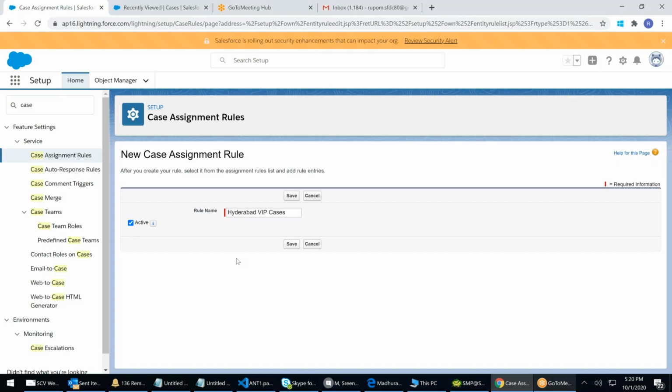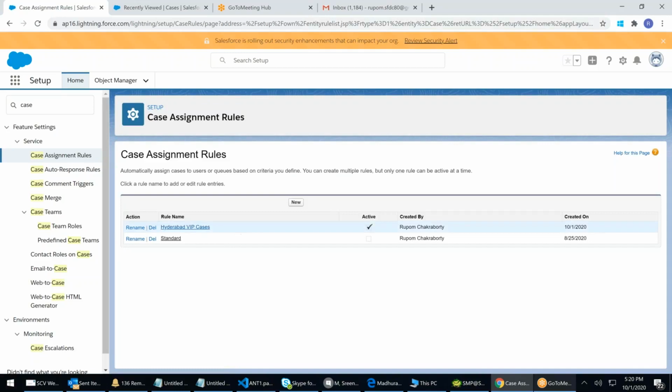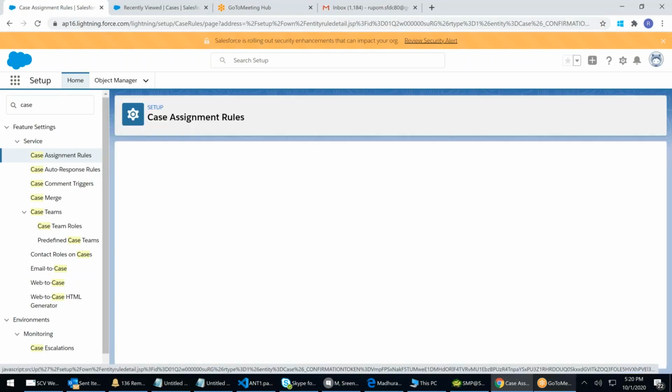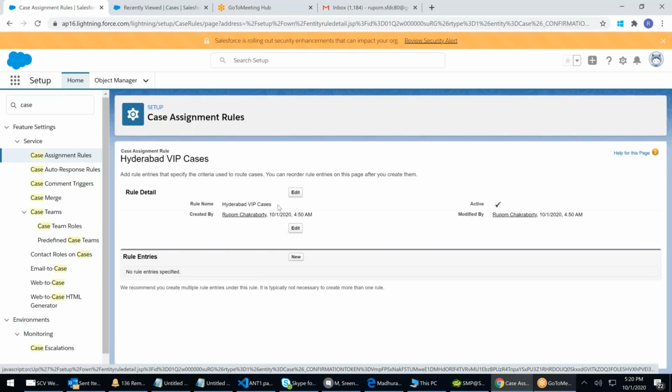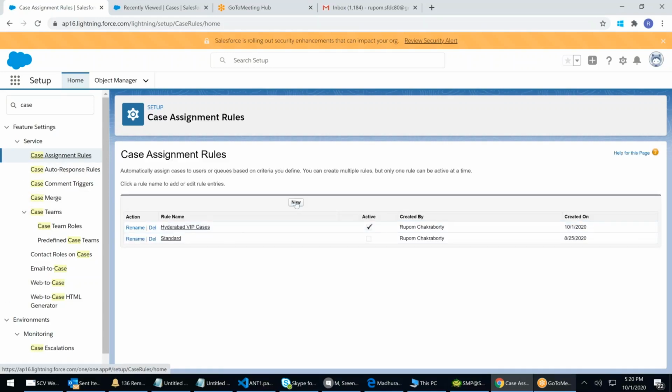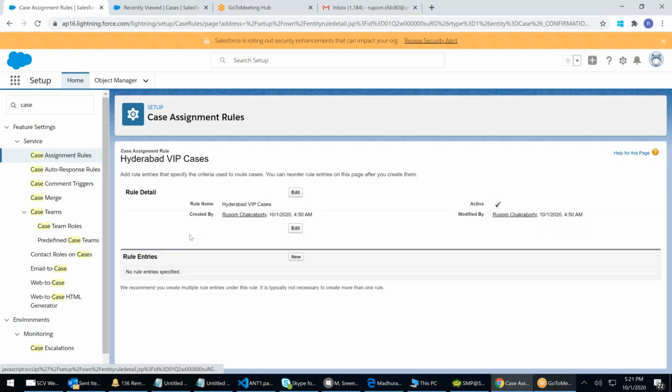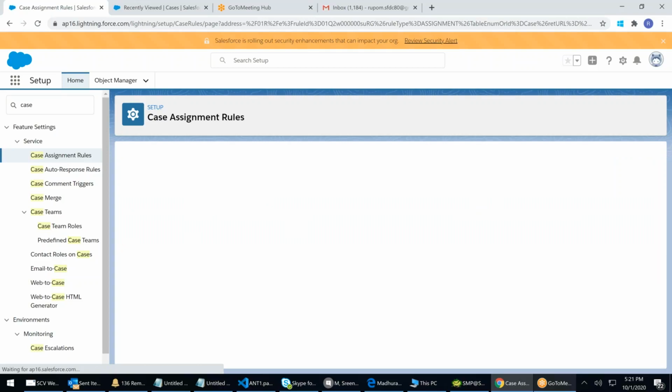active. I'm activating right now. I click on save. Now I open it. First step, what I did, I just clicked on new and named it Hyderabad cases. It created a rule, and now I click on the rule. I go and make a new rule entry. What is the rule?